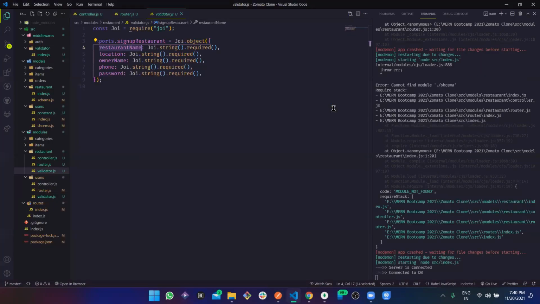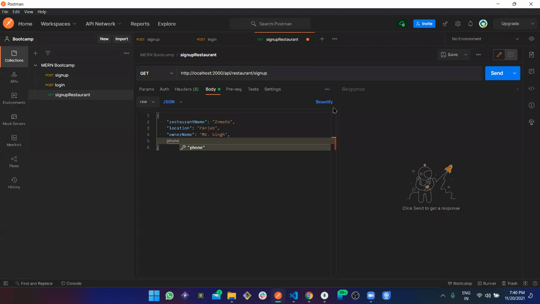And lastly, phone, which could be something like 1 2 3 4 5 6 7 8, or anything, maybe. Then the password is going to be, let's put it like 1 2 3 4 5 6. Okay, looks good.